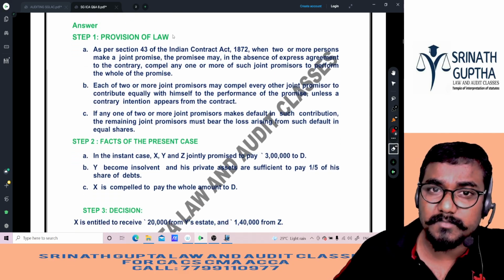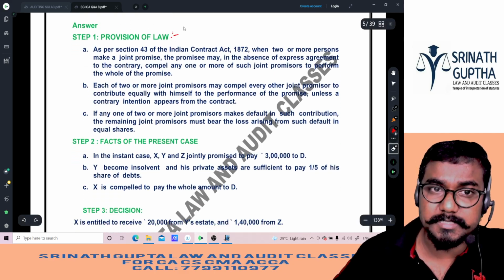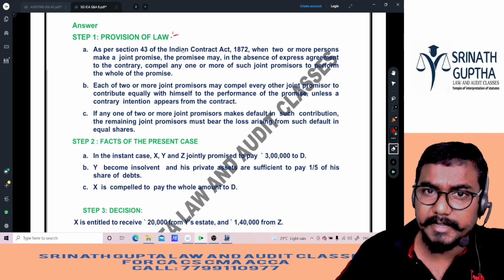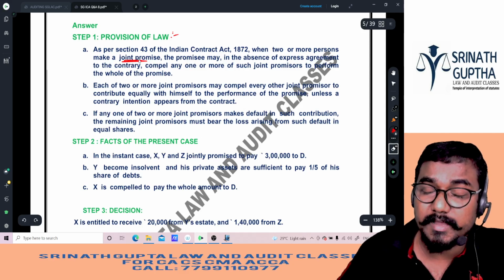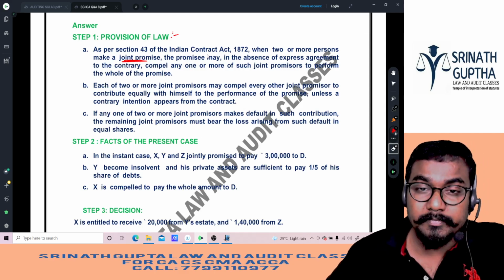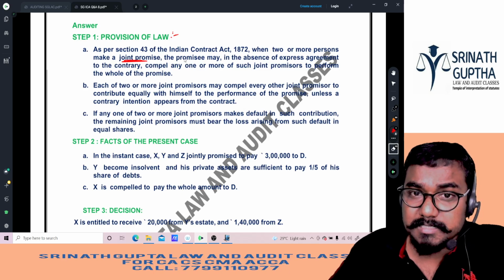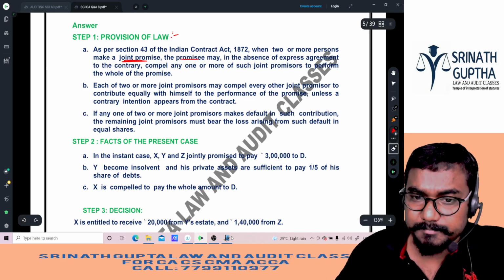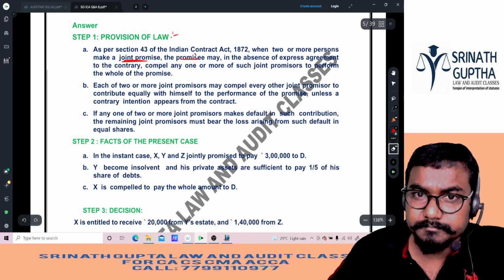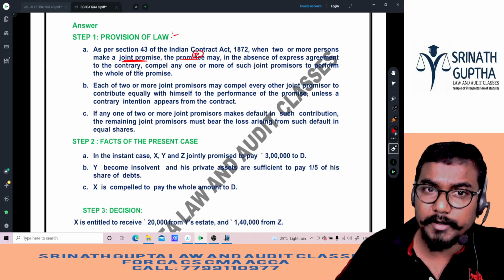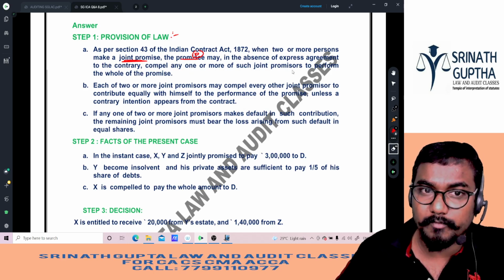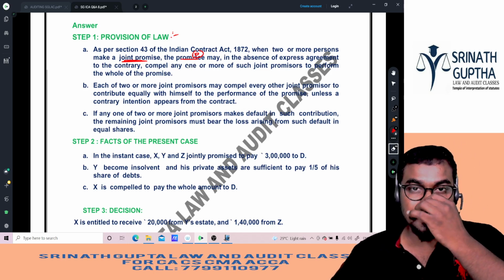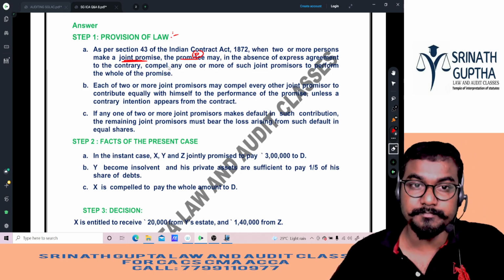Provision of the law: performance of joint and several promise. As per section 43 of the Indian Contract Act, when 2 or more persons make a joint promise, here X, Y, Z make a joint promise, the promisee, here D, may, in the absence of express agreement to the contrary, compel any one or more of such joint promisors to perform the whole of the promise. That means D can ask X alone to perform the whole promise.